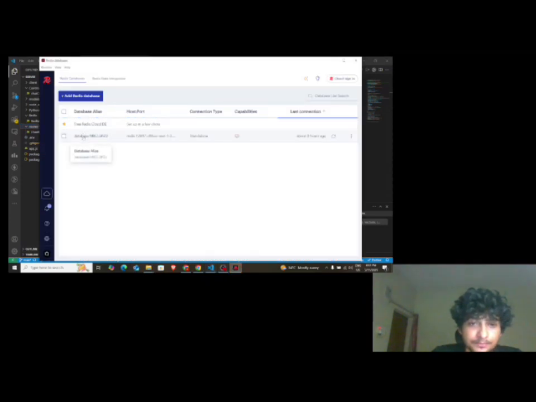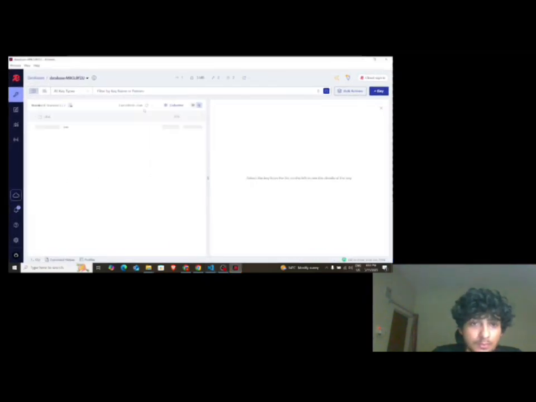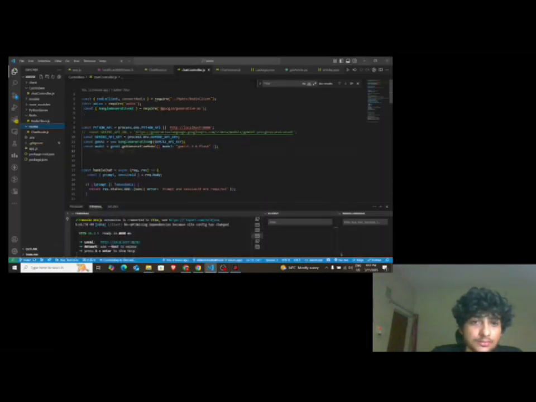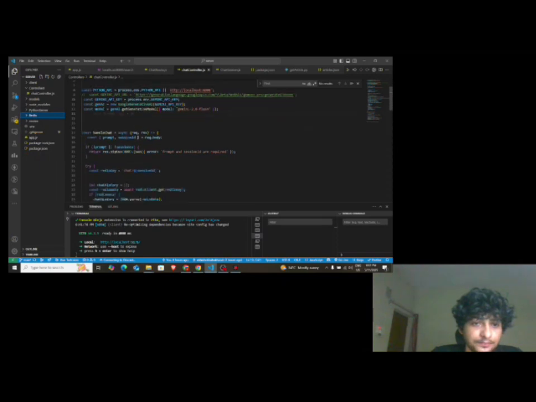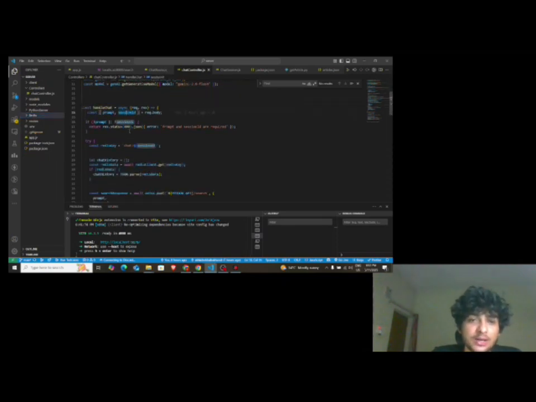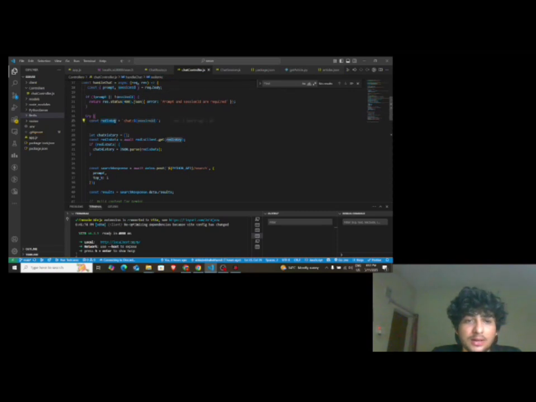Here in Redis, you can see all the chats stored, right? This is the help chat controller. I get the prompt, I get the session ID, right? Then I create the Redis key with the session ID. It is a key-value database, so it needs the key, right?